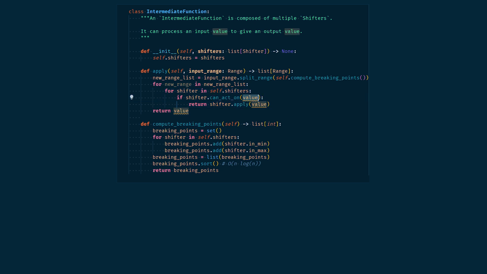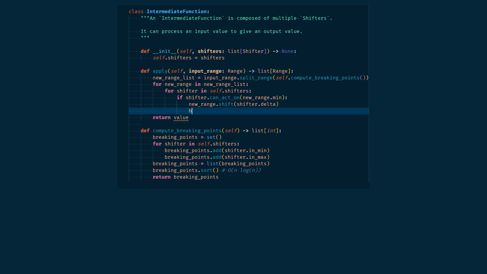Since it is guaranteed our ranges are split by the shifters, they individually either fit in exactly one shifter or fit in none of them. So, we only have to test a shifter on a single value of the range. Since the ranges could technically be one element and that newRange.min is inside our range, we can try the shifter on that value. If the shifter can act on it, it can act on our range as a whole, and we shift the range by the shifter's delta. We exit the second for loop using Python's break instruction, as we no longer need to test the other shifters. When every range has been processed, we return the list.